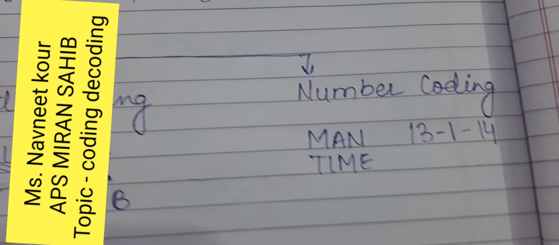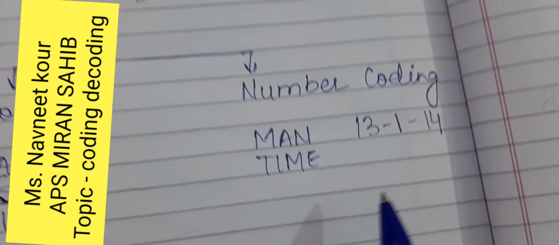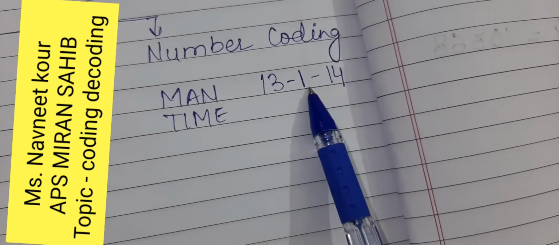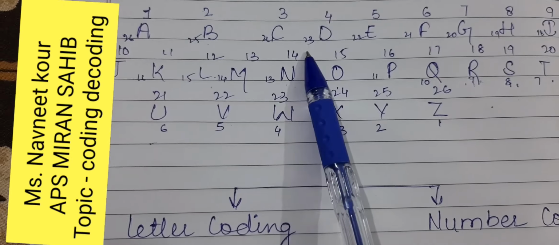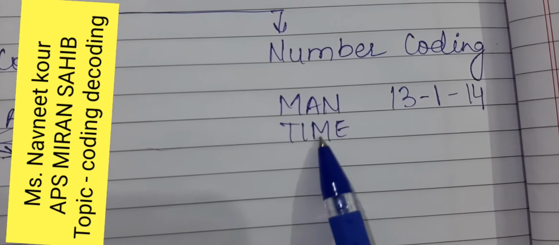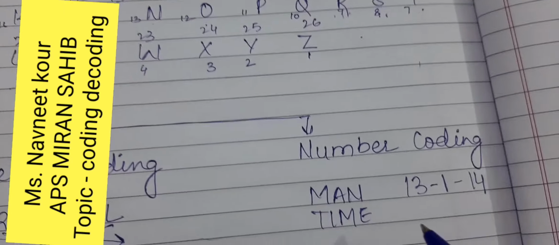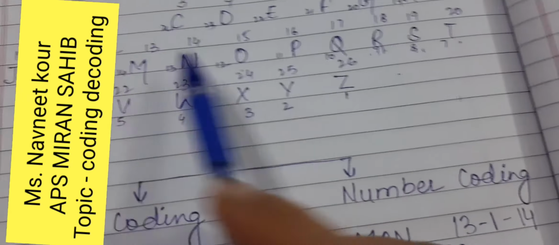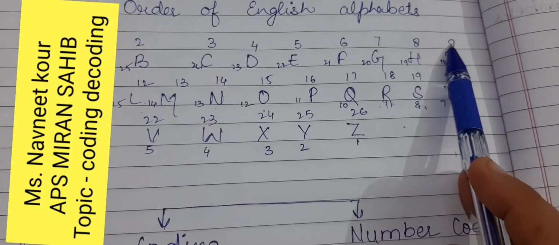But look, M is at 13. Here 13 is written for M. A is at 1. 1 is written for A. N is at 14. Now we have to find out the number for TIME. T is at 20. I is at 9.